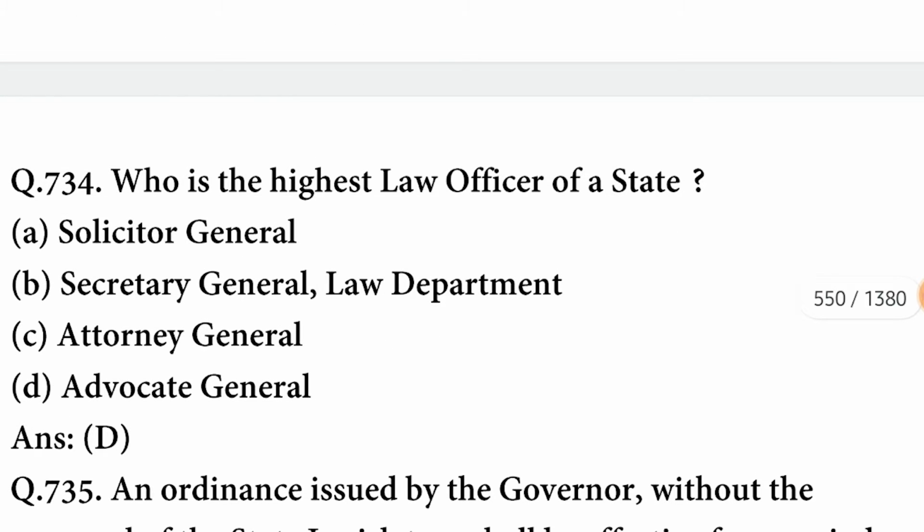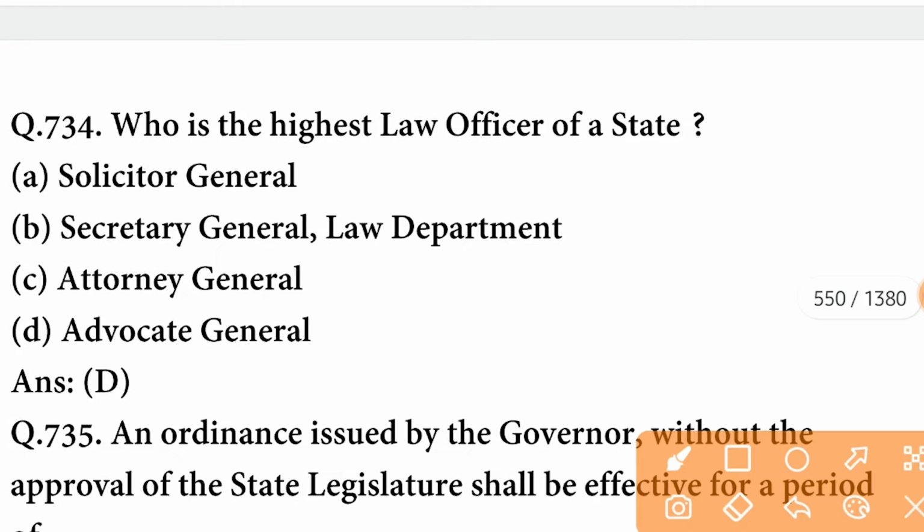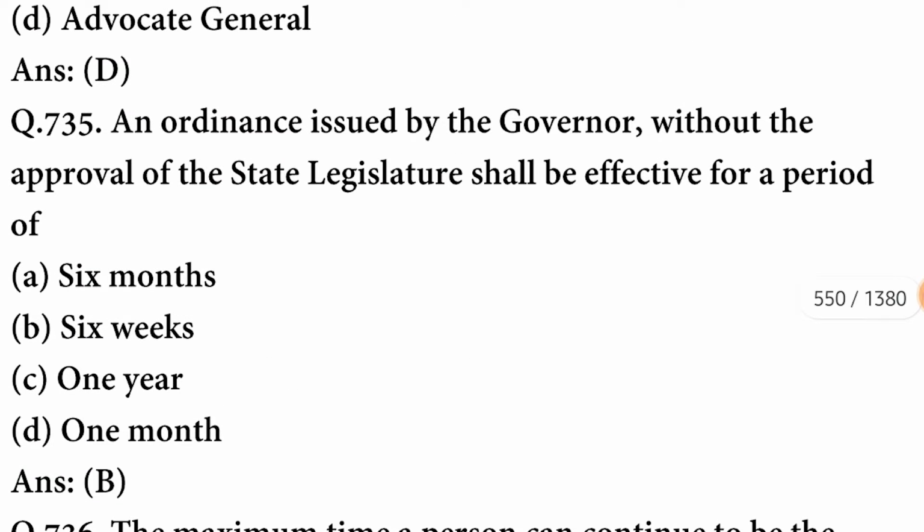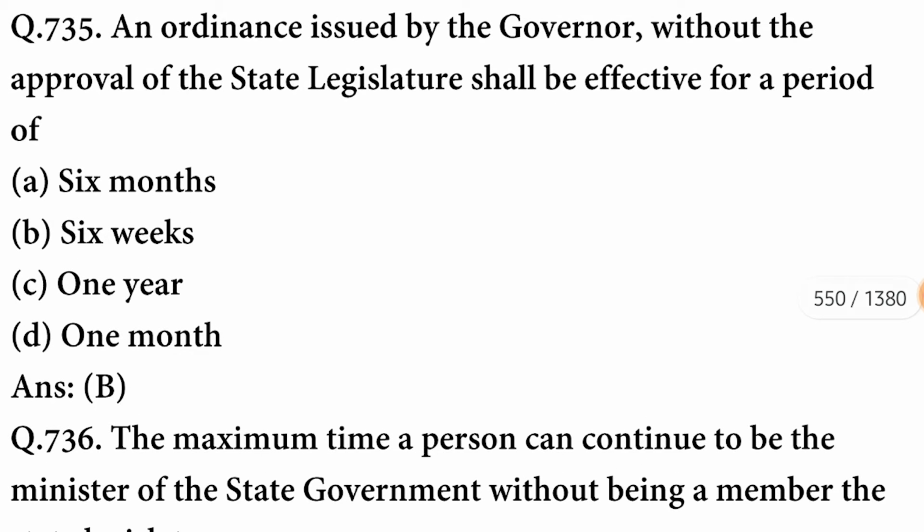Who is the highest law officer of a state? The highest law officer of a state is the Advocate General. D option is correct. An ordinance issued by the governor without the approval of the state legislature shall be effective for a period of 6 weeks.